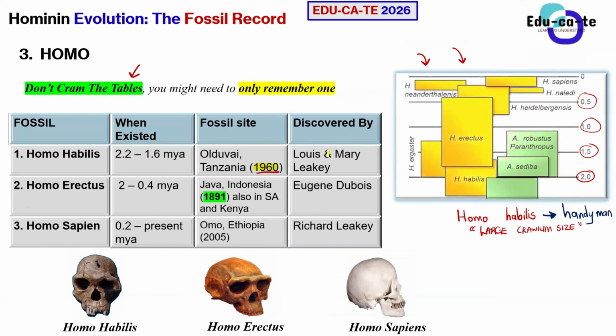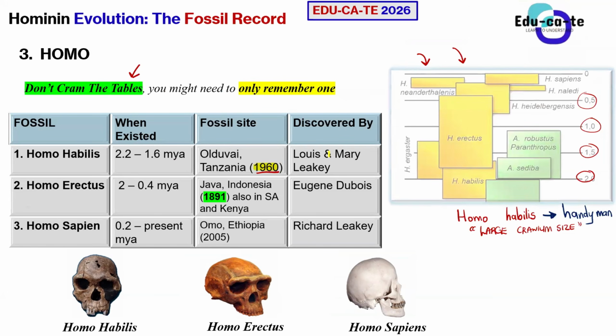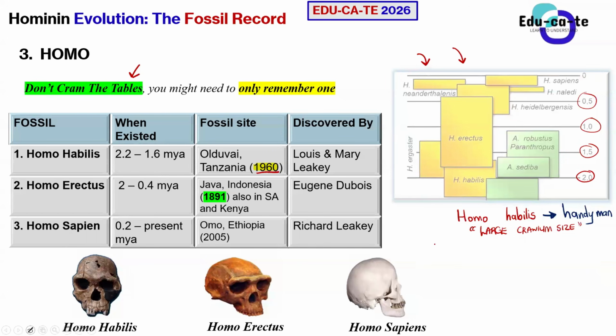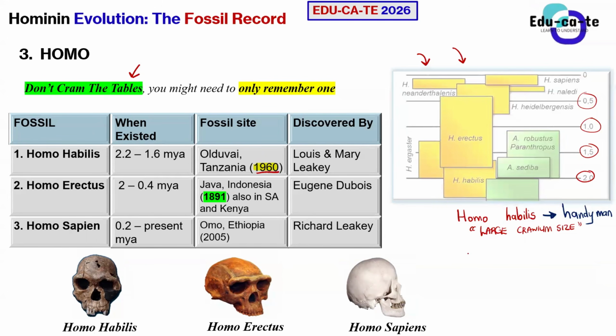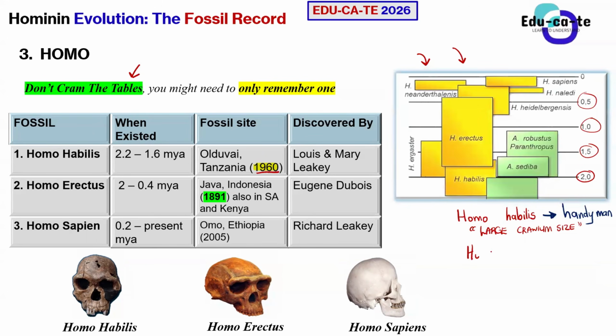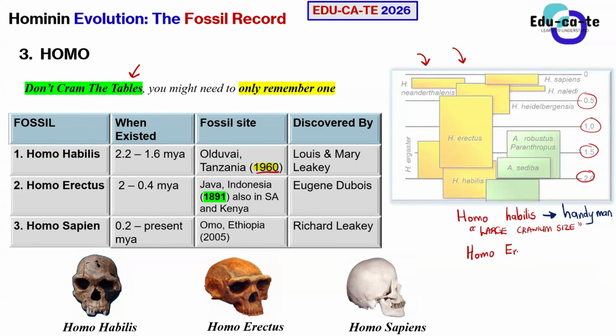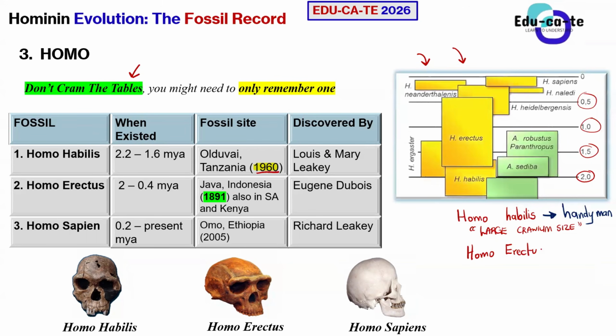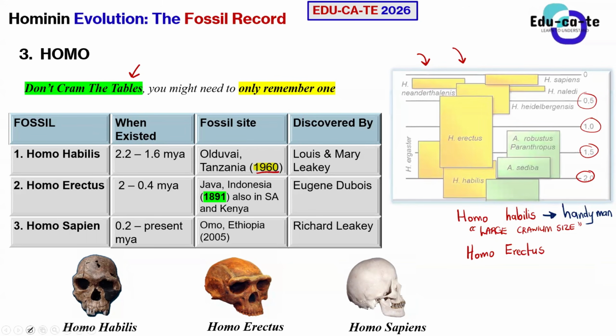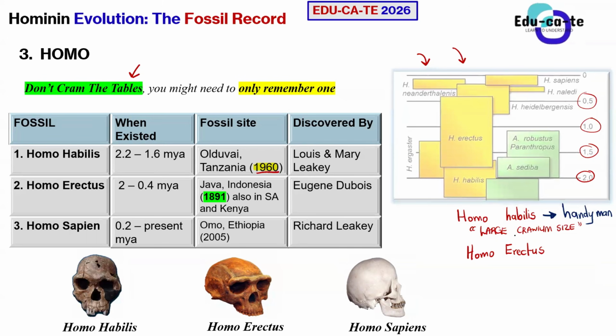And when you look at the second one, we have got Homo erectus. So Homo erectus, what does Homo erectus mean? The term erect means stand upright. Okay. So erect means that you are standing upright.